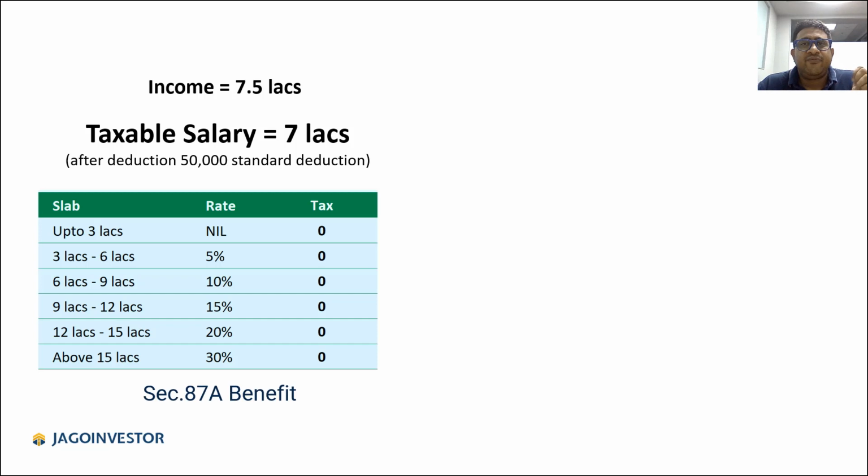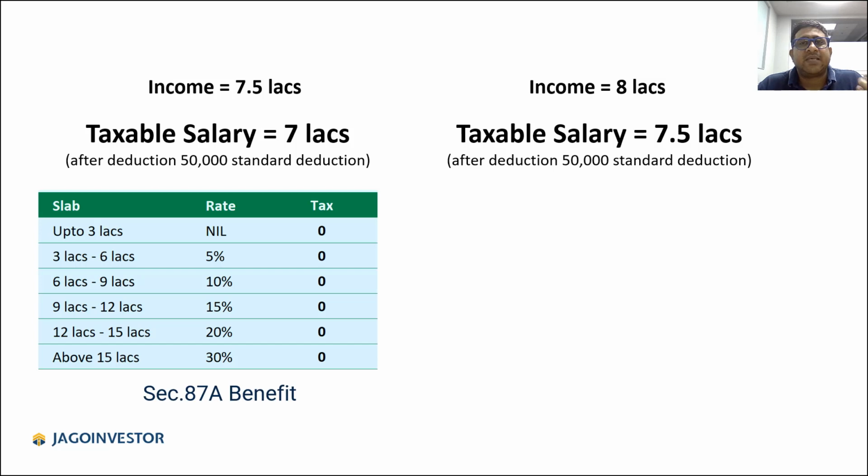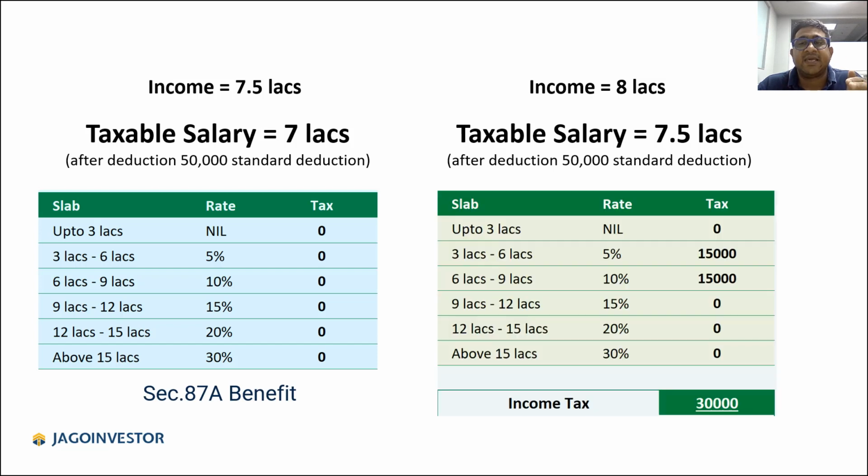But if you earn more than that, what happens then? If your income is 8 lakh rupees, in that case, the taxable salary becomes 7.5 lakh rupees after deducting the standard deduction. Remember that there is no exemption for 80C and HRA, all those concepts are not here in new tax regime. So your taxable salary will be 7.5 lakh rupees after deducting the standard deduction. Then the calculation will be like this. You will have to pay 5% under the 3 to 6 range, and then in 6 to 9, you will again pay tax at 10%. So the total income tax will be 30,000 rupees, right? Okay, so that is the next point.